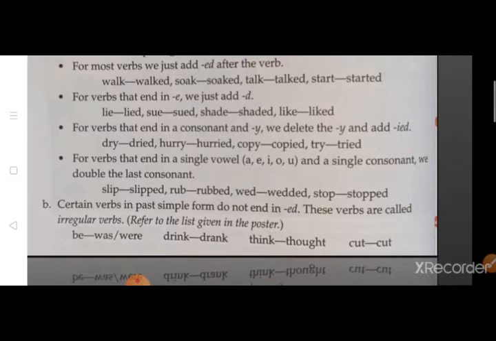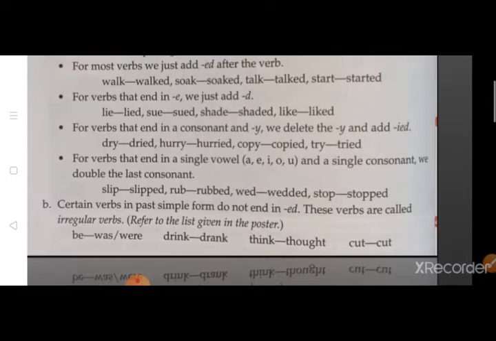Irregular verbs के लिए ज़्यादा rules नहीं होते हैं. You have to memorize it. Certain verbs in past simple form do not end in E. मतलब कुछ words होते हैं जिसके बेस फॉर्म में मतलब प्रेजेंट फॉर्म में हम सिर्फ ed ऐड करके उसको पास्ट टेंस नहीं बना सकते हैं. So those verbs come under the category of irregular verbs.